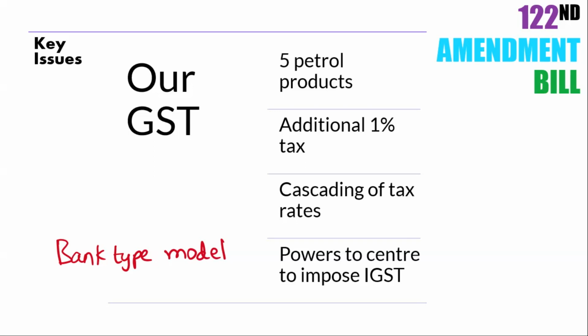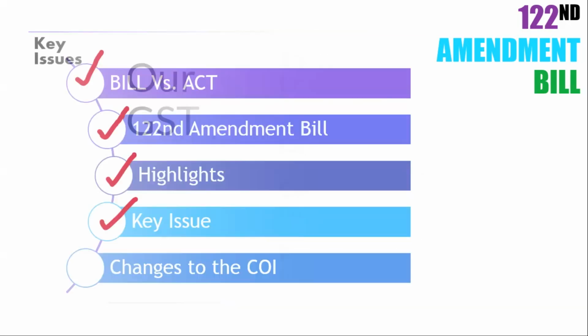So, what the experts recommend is to set up a bank type model to deal with this interstate issue of GST. Also, when the government handles the interstate dealings, the center has to maintain the equilibrium without disrespecting any state regarding any matter. It is not an easy task to stand in between two or more different states of the same country, tackle the problems and give them a solution. So it would be better to bring into the picture some bank-like model organization to deal with such sensitive issues. These are some of the key issues of the GST.